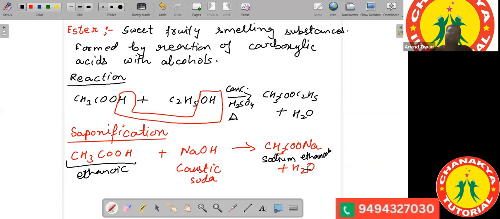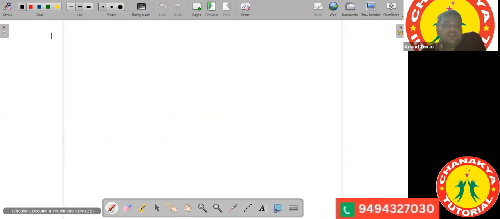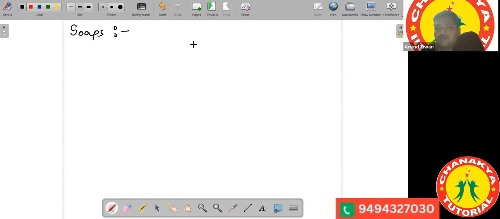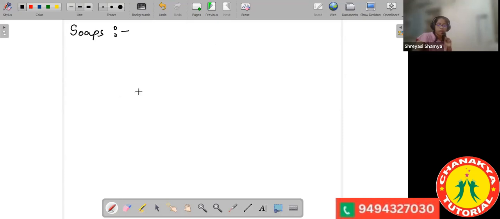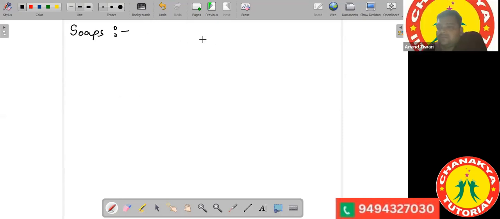Does anyone have any idea why we call this reaction a saponification reaction? No one? To understand this, first we look at soaps. So what are soaps? They are mild bases.